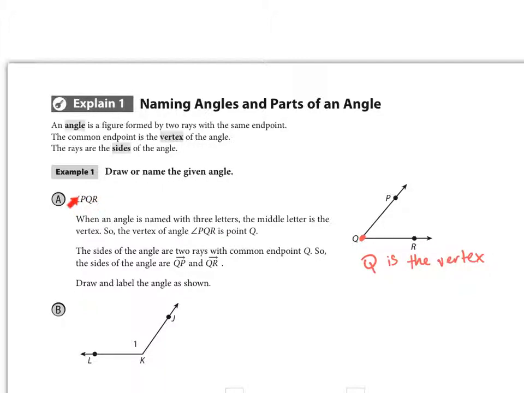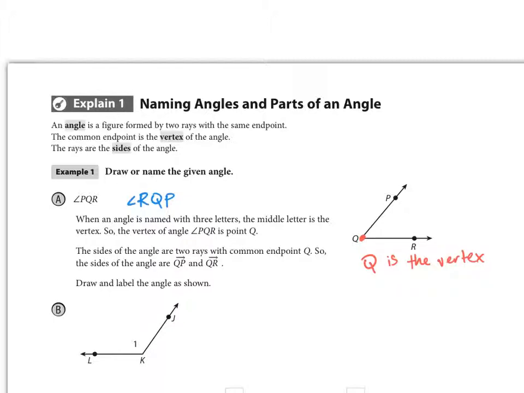P and R are interchangeable. It just has to be a point from one side of the angle and a point from another side of the angle. So another way we can name this is angle RQP. And that's the only other way we can name it using the three letters.